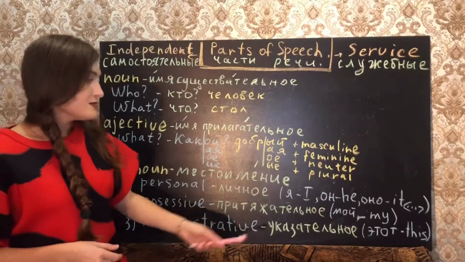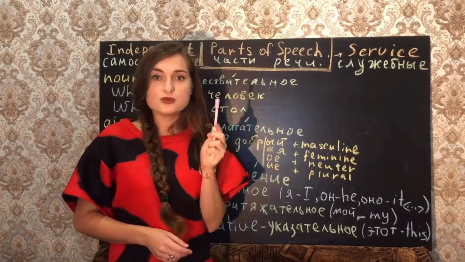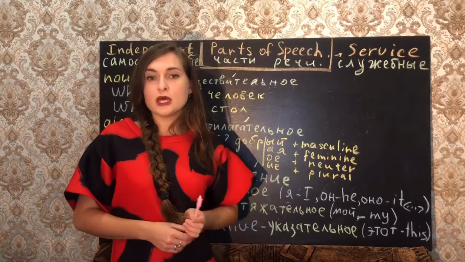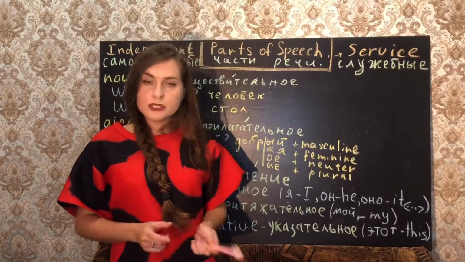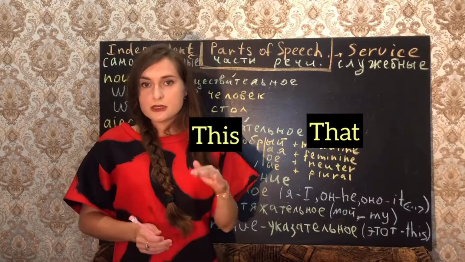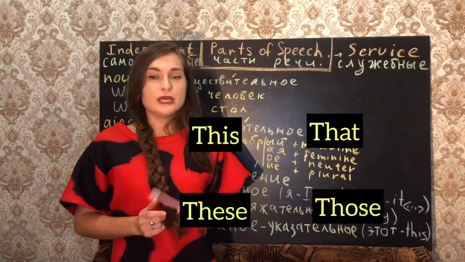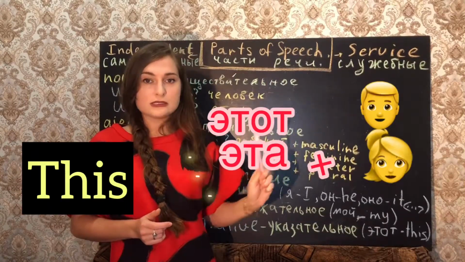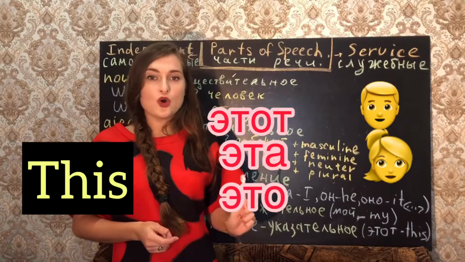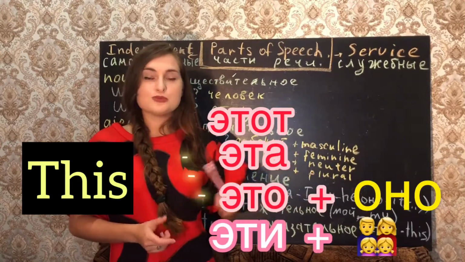So, demonstrative. The same thing. I need to realize what gender the noun is, and then I use the correct form of this. In English, we have just this, that, these, those. In Russian, this can be этот plus masculine, эта plus feminine, это plus neuter, and эти plus plural form.